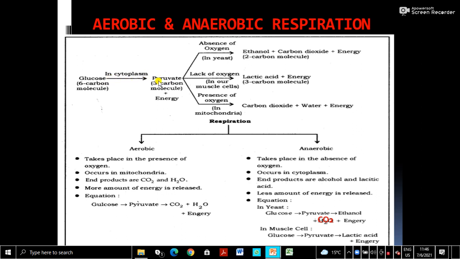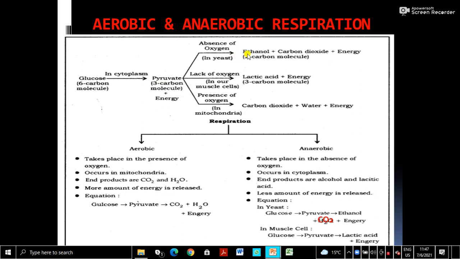So glucose to pyruvic acid, and this process is called glycolysis. Understand the meaning: lysis means breaking down, and glyco means glucose. So glucose is broken down to pyruvate. This process is called glycolysis. Glycolysis is common in aerobic as well as anaerobic respiration, and second, it takes place only in the cytoplasm.